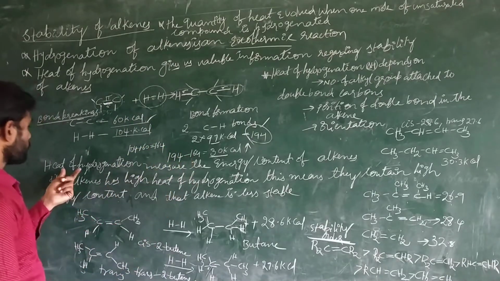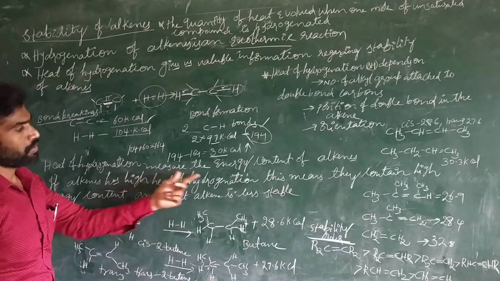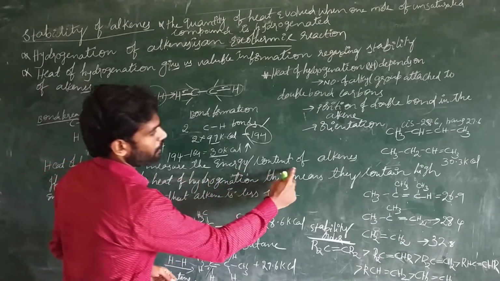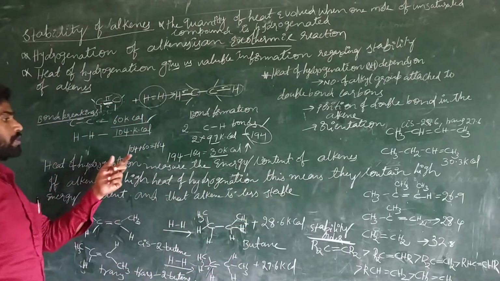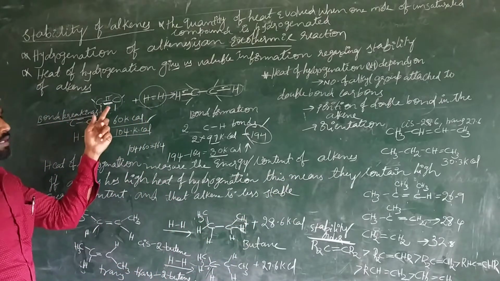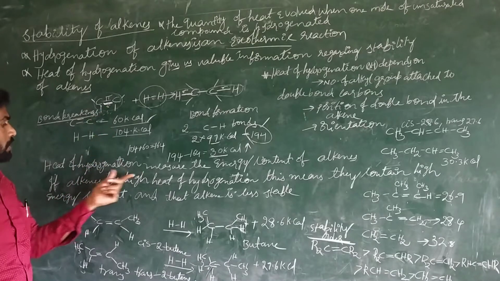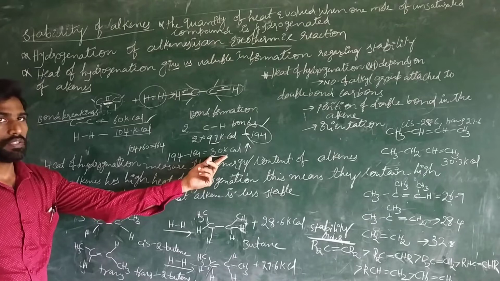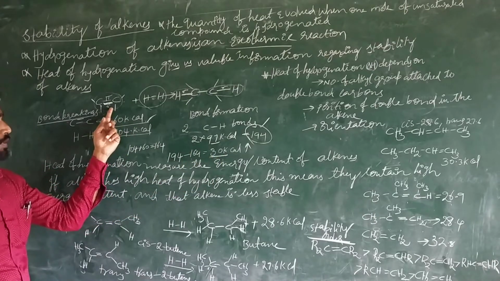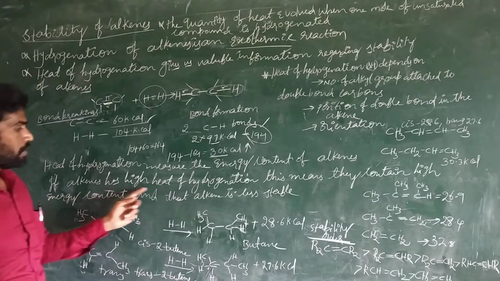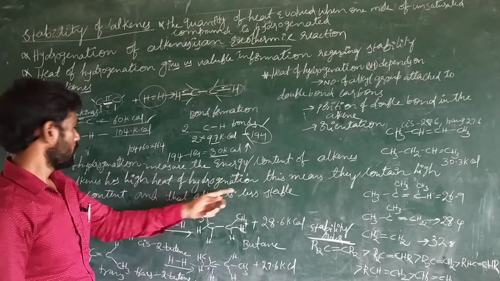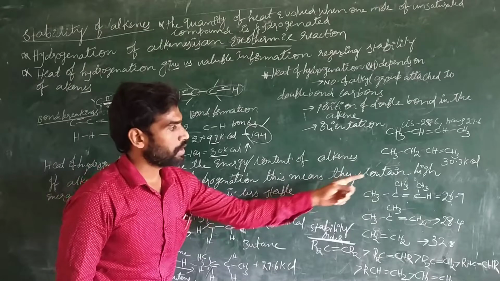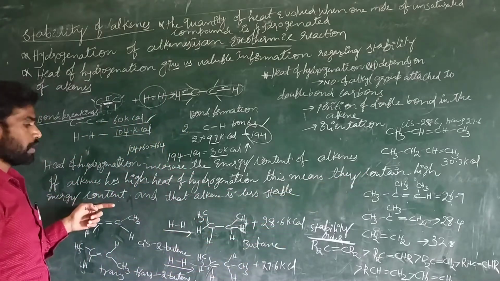So anyway, heat of hydrogenation measures the energy content of alkenes. How much amount of energy there is inside the alkene is measured by the heat of hydrogenation. We identified it here: 30 kilocalories of energy is there inside this molecule. And if an alkene has a high heat of hydrogenation, this means it contains high energy content.